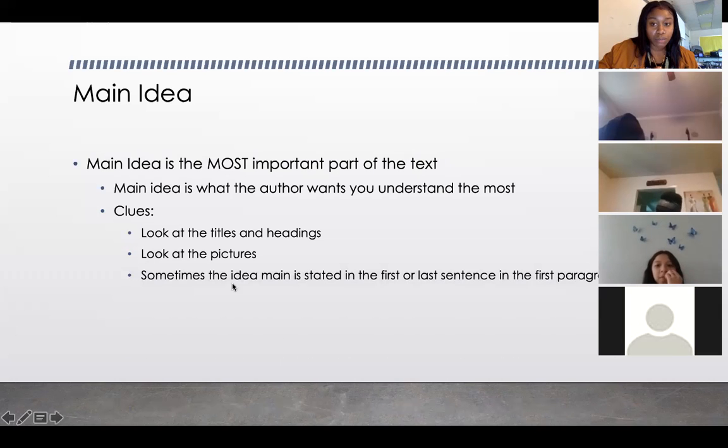Leslie, read this one. I'll read it. Sometimes the main idea is stated in the first or last sentence in the first paragraph. So if you have a passage, pay attention to that first paragraph. It might be in the first sentence, it might be in the last sentence, it might be the first sentence of the second paragraph, but pay attention to that general first part of the passage or the text. It's gonna outline what you'll be reading about. All right, Leslie, read the next one.